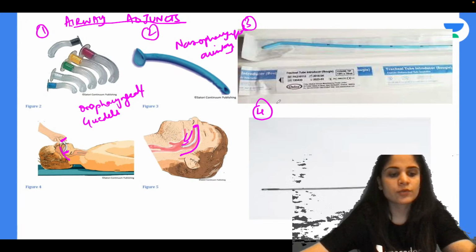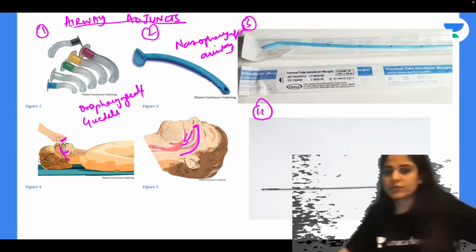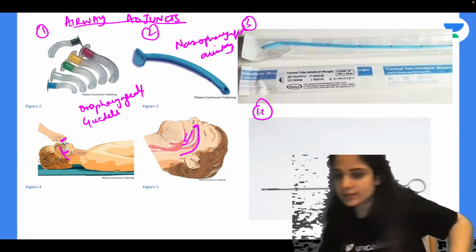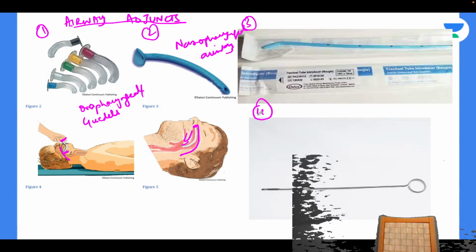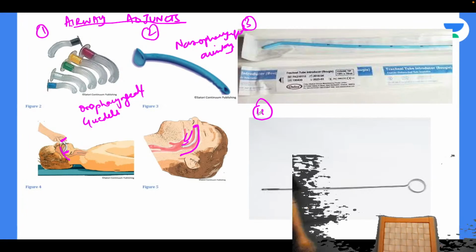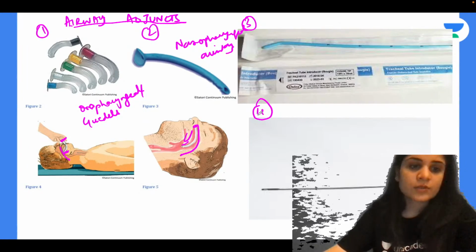Then what is 3 and what is 4? Anyone? Can't see the 4th. Okay, I'll just move a little bit so that you guys can see. I'll stand up so that you can see the 4th picture. So can you guys see the 4th picture now? Were you able to see?